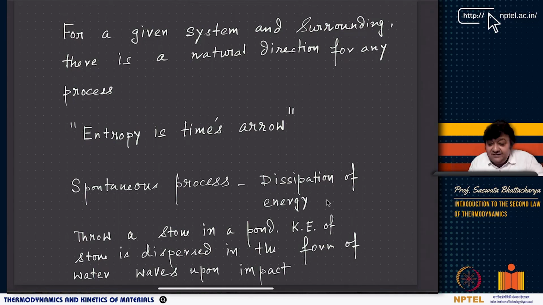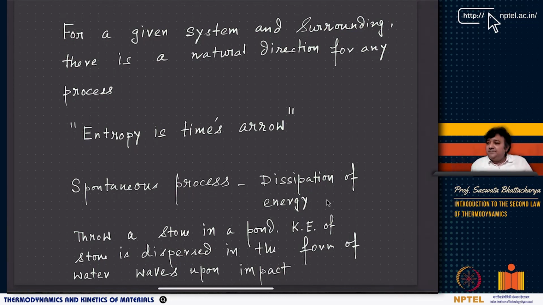And as you can see, one of the very important and very famous quotes is that entropy is basically time's arrow, right? Now, what does spontaneous process mean? I have given several examples, so I will give yet another example. Why is it that a process in one direction is spontaneous, and in the other direction it is not? Because there is something called dissipation of energy.